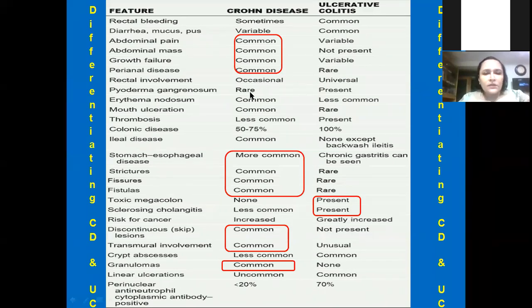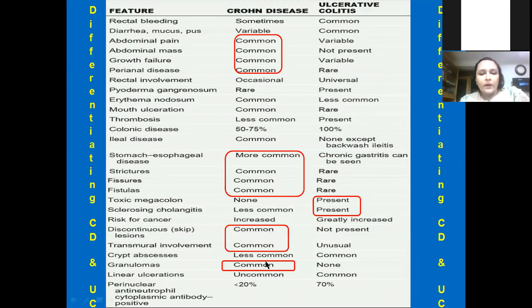But mind the important points I want to point out: abdominal mass, abdominal pain, and growth failure. Always suspect Crohn's disease. Upper GI symptoms are more common in Crohn's. And fistulas, fissures, and strictures are very common in Crohn's. They are never present in ulcerative colitis. They might present in very rare cases in ulcerative colitis, but usually not.